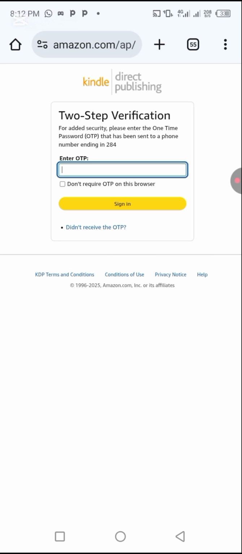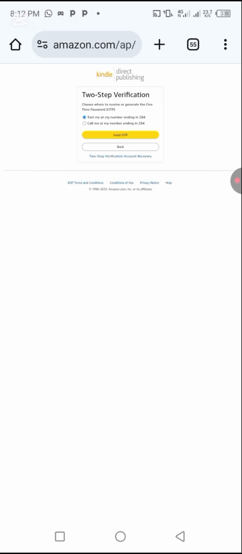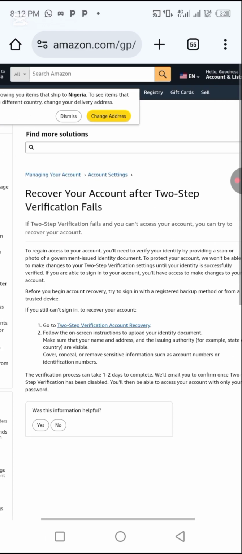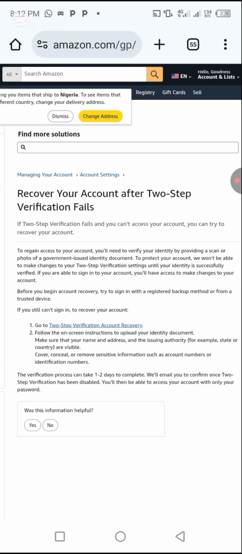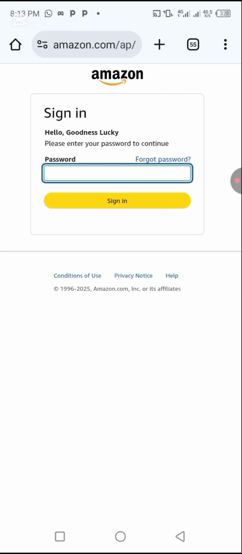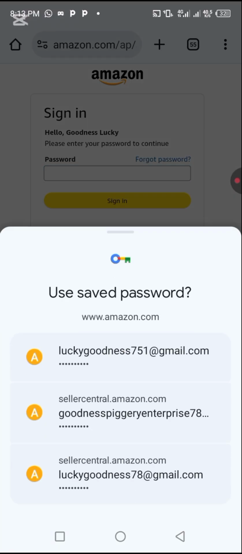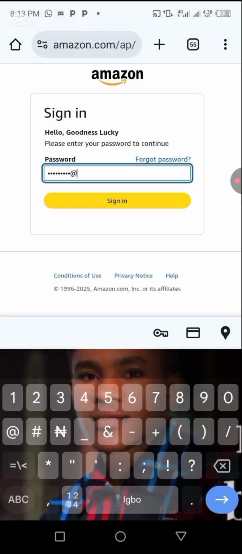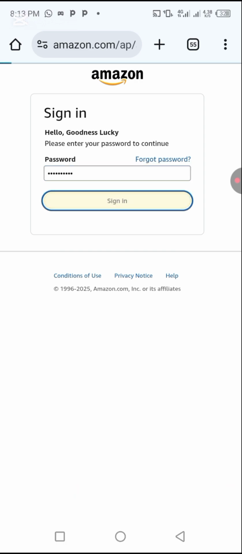So all you have to do here now is to click at didn't receive OTP, then click at two-step verification account recovery. Now click here. Right, click at two-step verification account recovery. Now enter your password. Let's sign in.